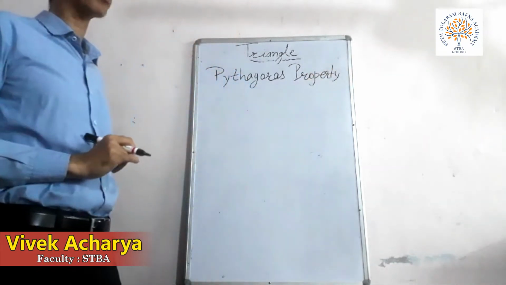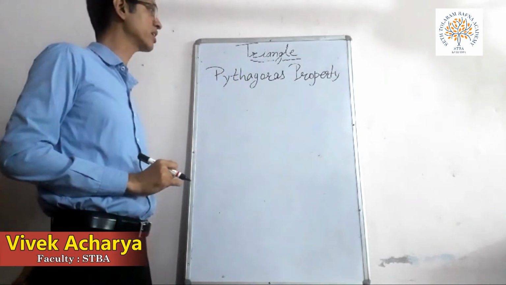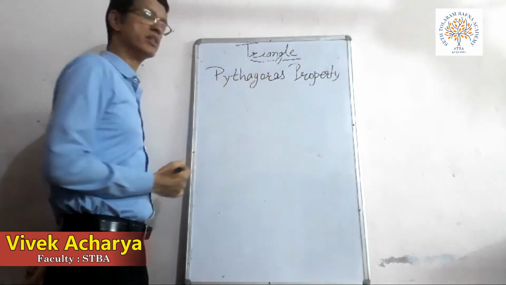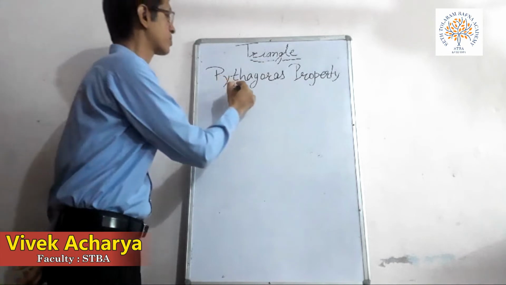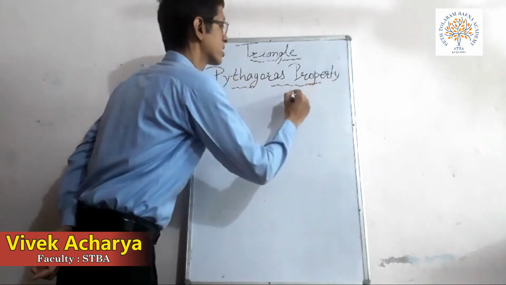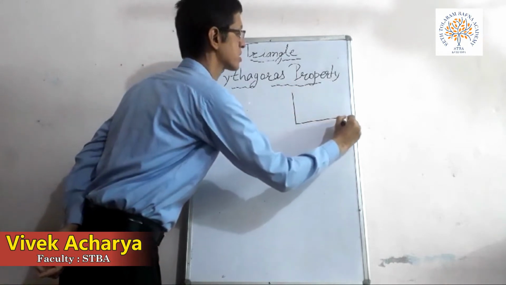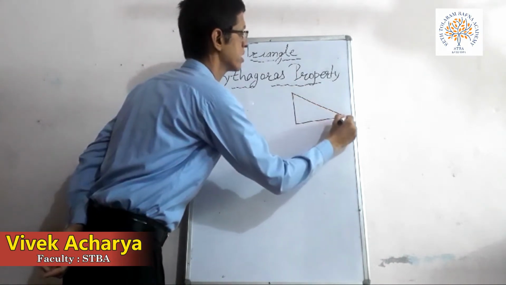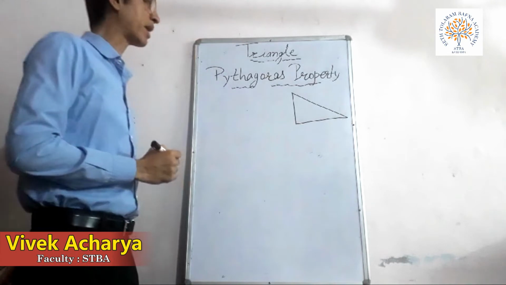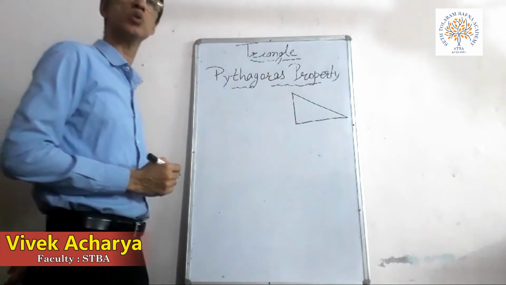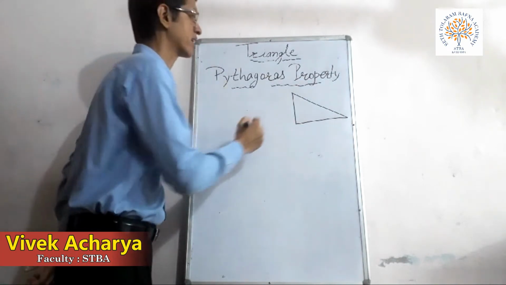Children, very important property, the Pythagoras property. You just understand it. According to this property, it holds only in right angled triangles. Firstly, you should know the Pythagoras property holds only in right angle triangles.